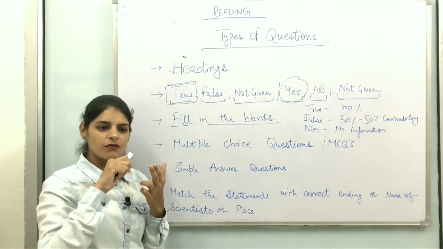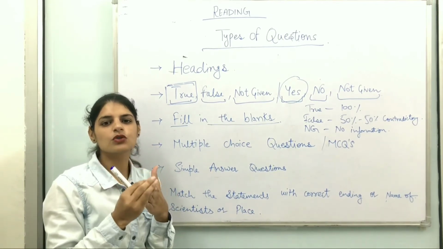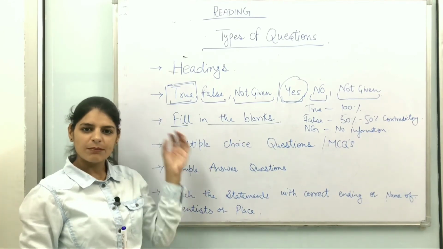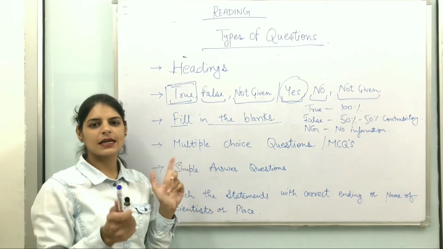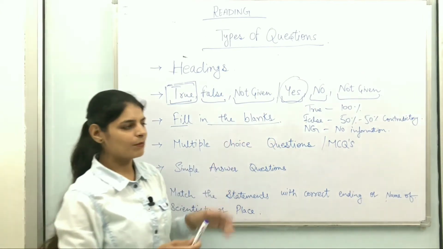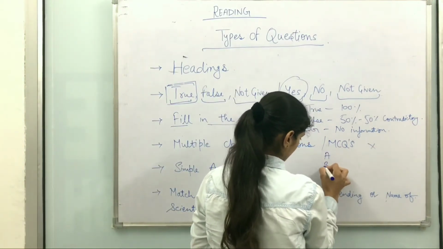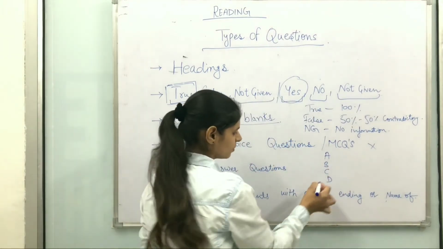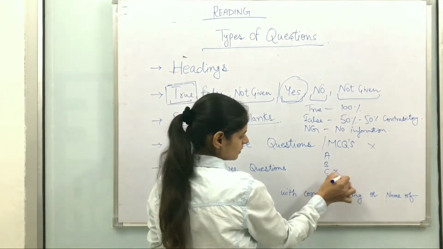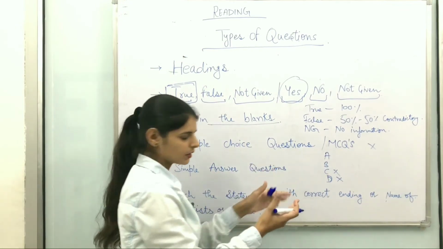So just follow the main pattern: you have to thoroughly read those statements and match them with your passage statements. So you can easily get the idea which one is right and which one is wrong, and just attempt these by crossing out. For example, A, B, C, D are given to you and you have no idea what they were talking about in one, so this is crossed. C is also crossed because you understand that it is 50-50 or there is a contradictory opinion in it.